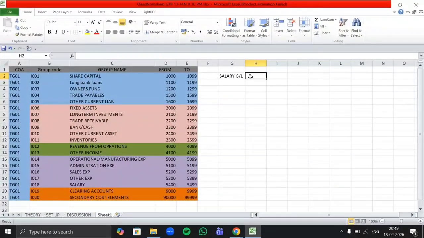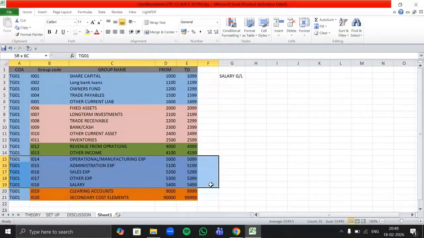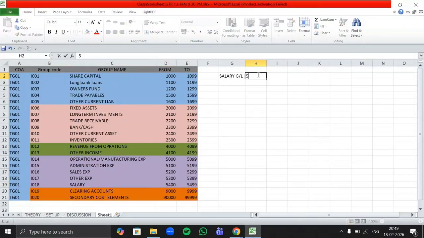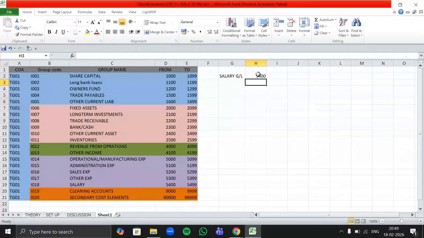That will be expense. Exactly, it's an expense, but in our expense we have multiple groups, right? We have created salary. Salary itself, yes. So my salary GL number will be 5400. Here in SAP it is 5400.